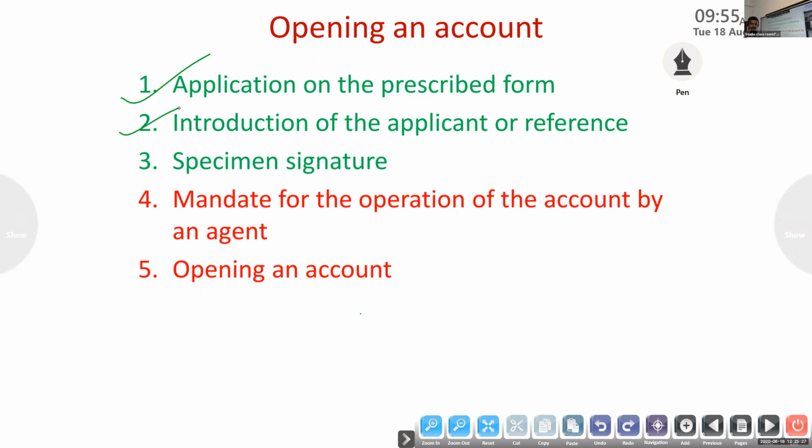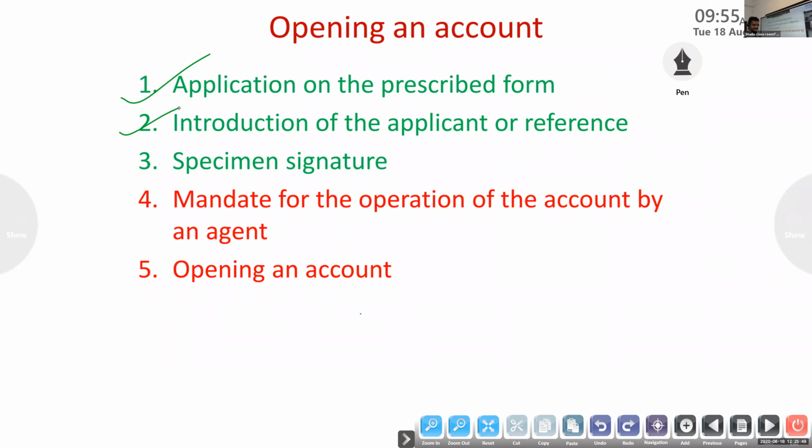If a person is unknown to the banker, he must make necessary inquiries from the reference furnished by the new customer as to his integrity and respectability.